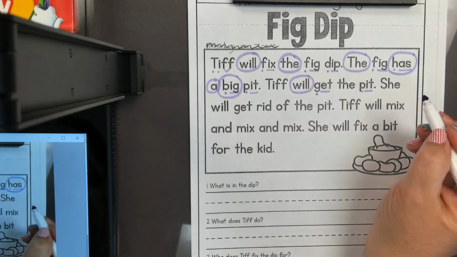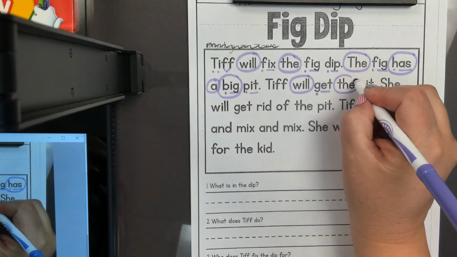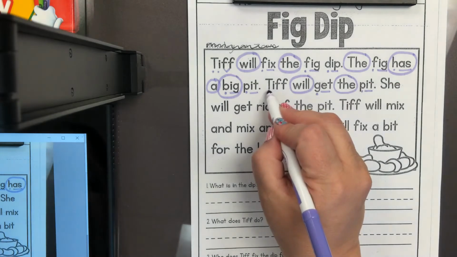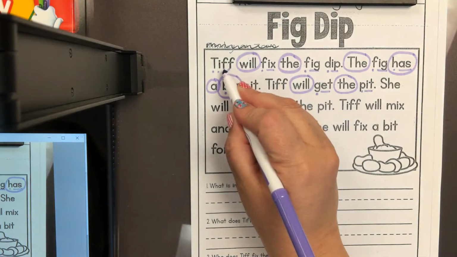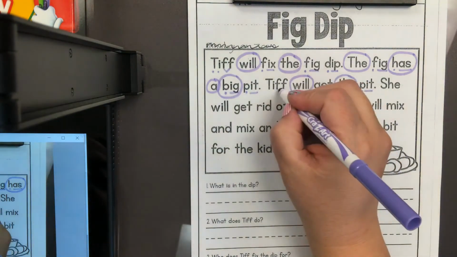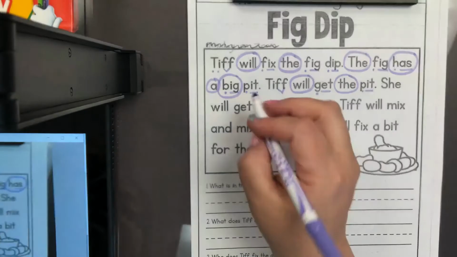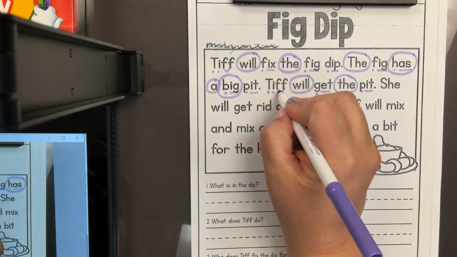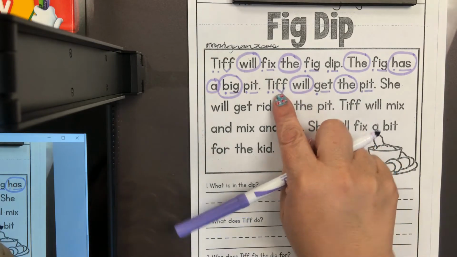Here is the sight word will, and here is the sight word the. The beginning word starts with that capital letter, and it looks like a word I've already sounded out. It looks like the word right here. We have the double F, which will make the f sound, and then we can sound it out. Tiff. So now we can read this sentence.